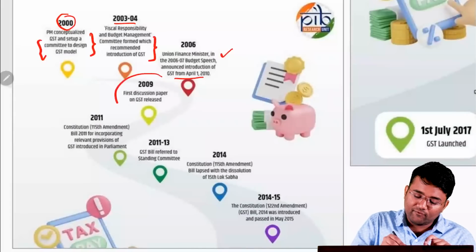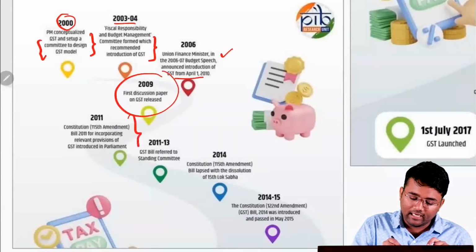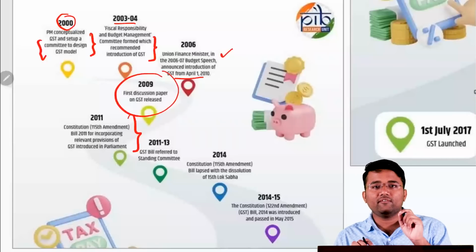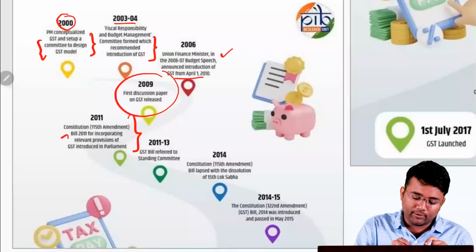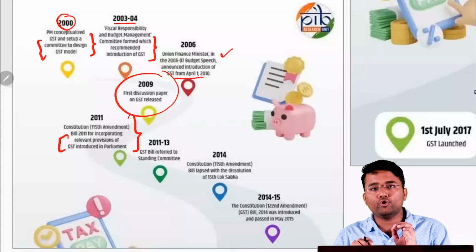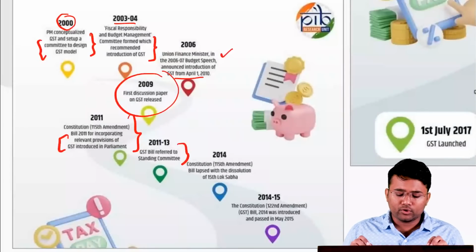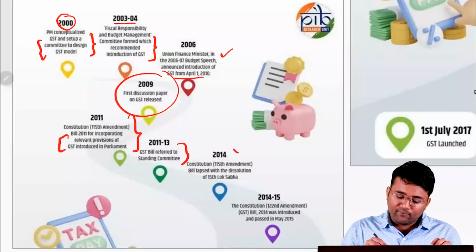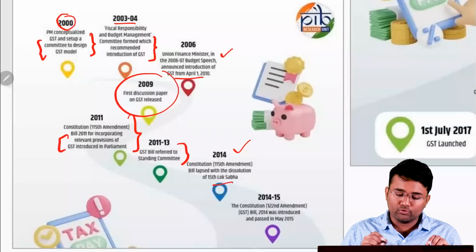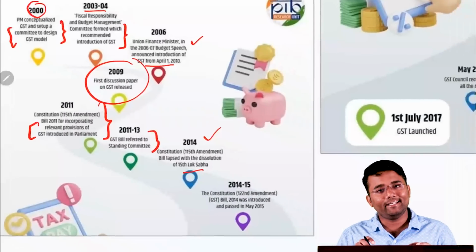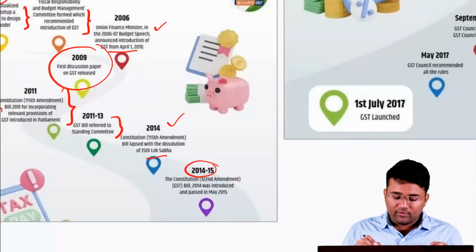In 2009, the first discussion paper on GST was released, and in 2011, the Constitution 115th Amendment Bill 2011 for incorporating the relevant provision of GST was introduced in Parliament. However, later it was referred to the Standing Committee. In 2014, the 115th Amendment Bill lapsed with the dissolution of the 15th Lok Sabha, and it couldn't see the light of day. However, in the year 2014-15, Constitutional